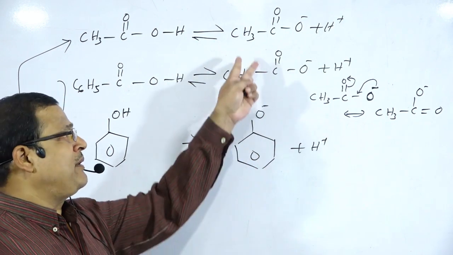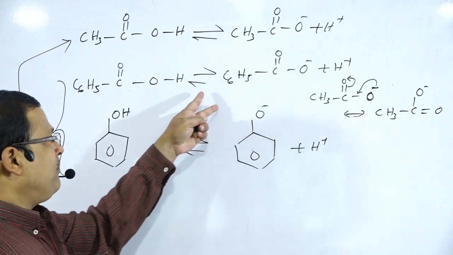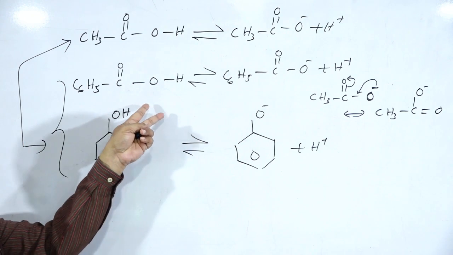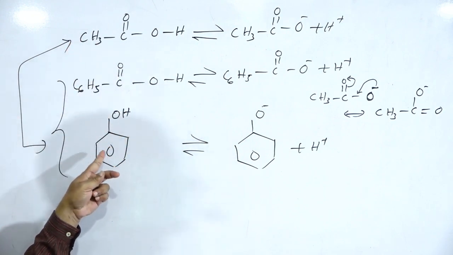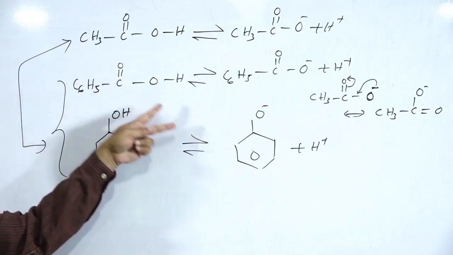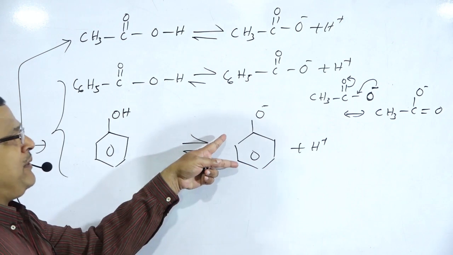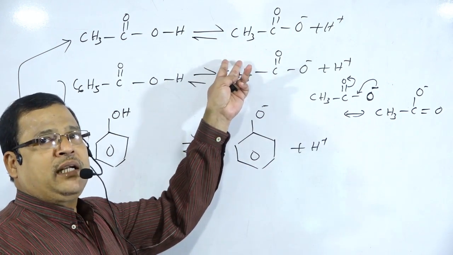In the last class we explained the acidic behavior of these two. Now we are comparing the acidic behavior of carboxylic acids with that of phenol. So phenol is less acidic than the carboxylic acids because of less stability of the phenoxide ion as compared to the carboxylate ion.